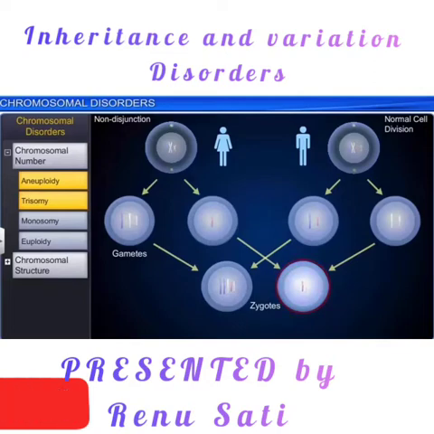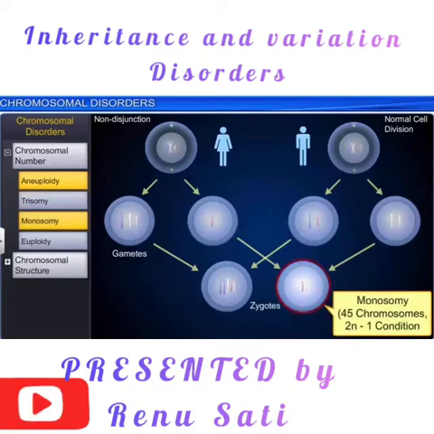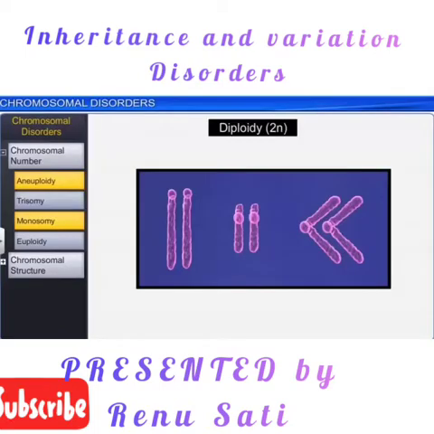So this type of non-disjunction causing aneuploidy, where the trisomy of chromosomes like XXY in case of Klinefelter syndrome and X0 condition in case of Turner syndrome takes place.